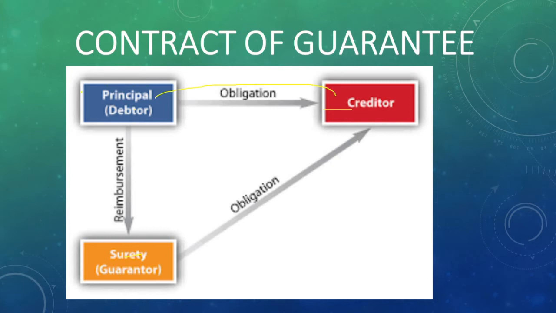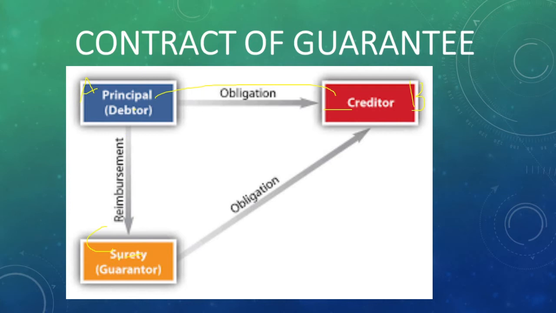I will explain with an example. Suppose this is A and this is B. A is saying to B, sell me the goods on credit. B says, I don't know you actually, so I need a guarantee from a third party. So we can say the surety is a bank. Suppose the bank is giving a guarantee. A approaches the bank, saying give me the guarantee. Suppose A is a customer of the bank.